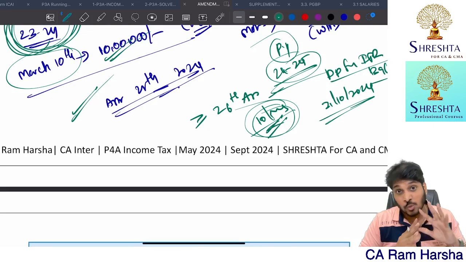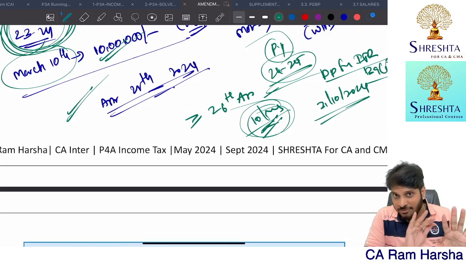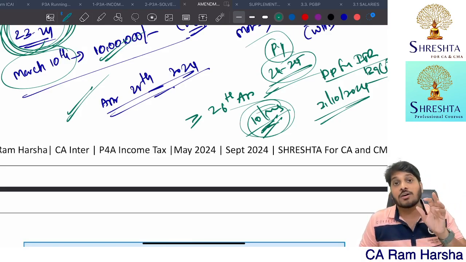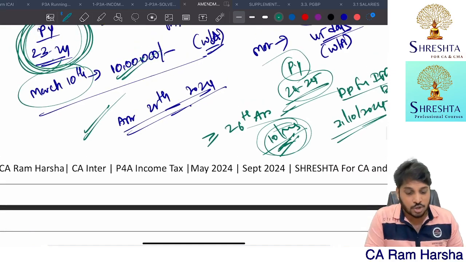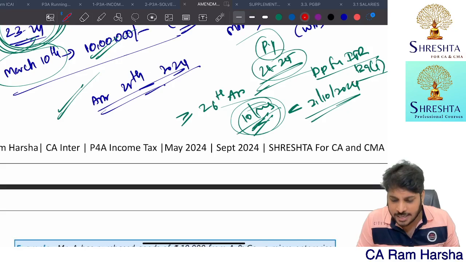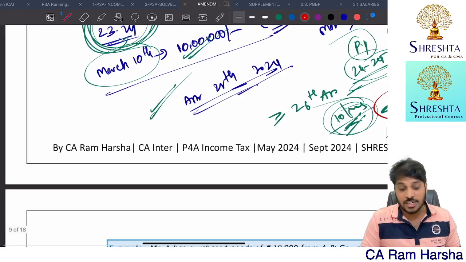In all these cases, what is the rule, generally? If at all you paid those payments on 10th May, forget about MSME. If I made payment on 10th May, taxes or interest on bank loan, or leave encashment belonging to 23-24, we will just see, is it paid within the due date for filing IT return? Yes. So it is allowed as deduction for the same year.